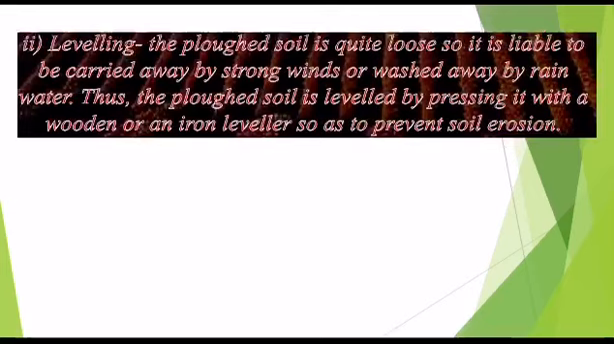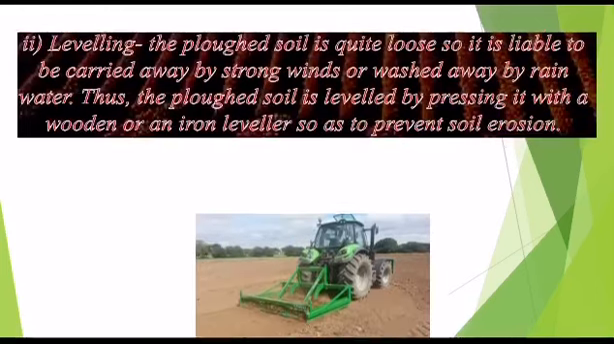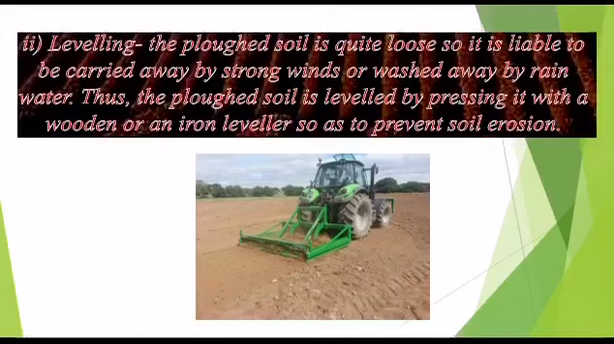The next step is leveling. The plowed soil is quite loose, so it is liable to be carried away by strong winds or washed away by rain water. Thus, the plowed soil is leveled by pressing it with a wooden or an iron leveler so as to prevent soil erosion. Students, this is how it is done.